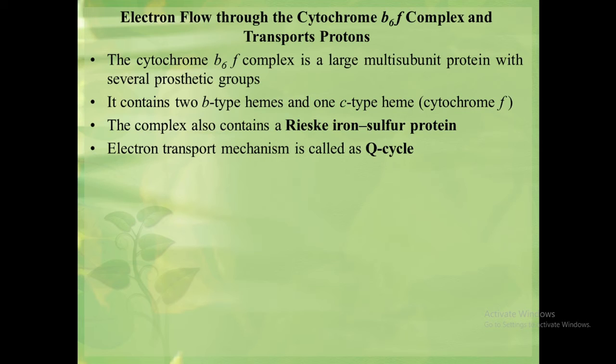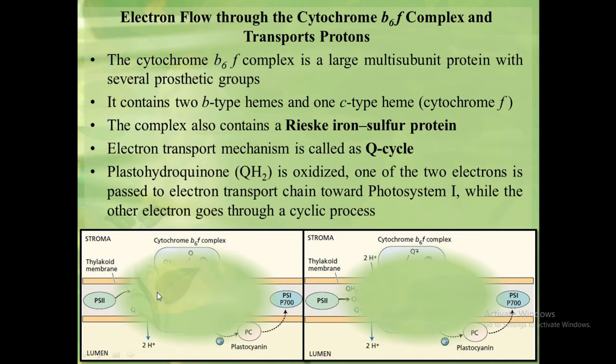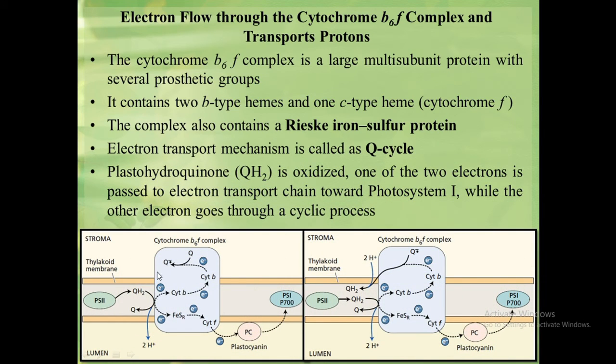The way by which electrons flow through this cytochrome b6f complex is not yet fully understood, but this mechanism is called the Q cycle. In this mechanism, the plastoquinone is oxidized and one of the 2 electrons is passed to the electron transport chain towards photosystem 1, and the other electron goes through a cyclic process. This process increases the number of protons pumped across the membrane.